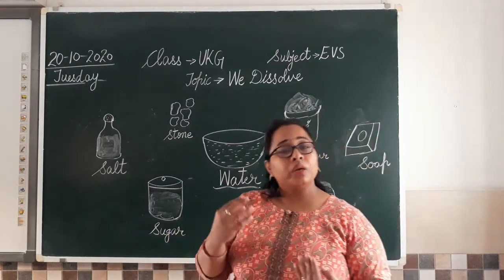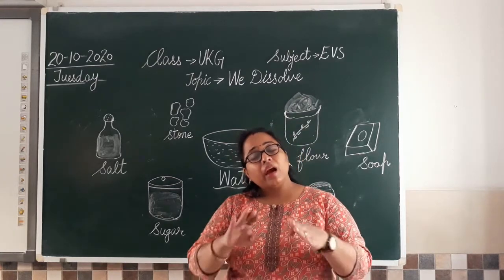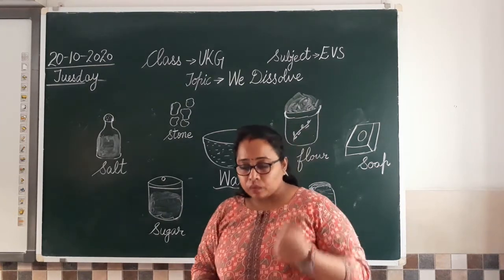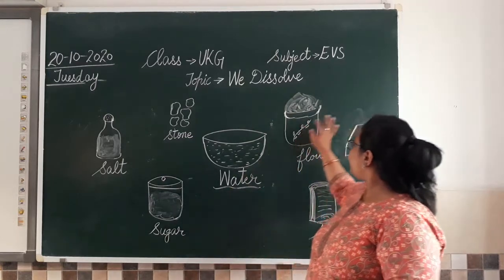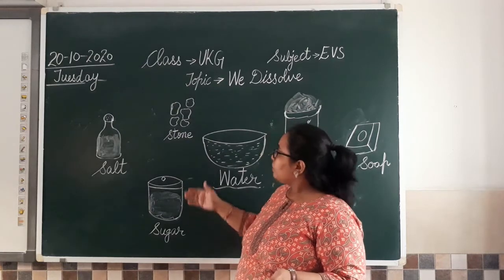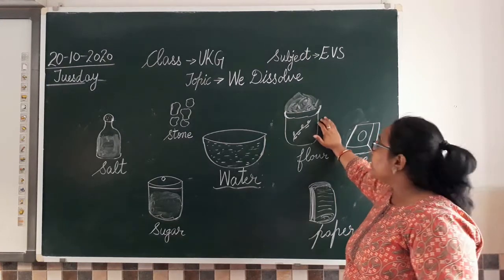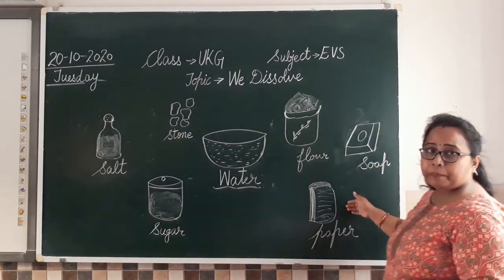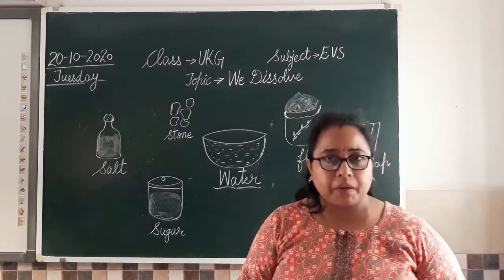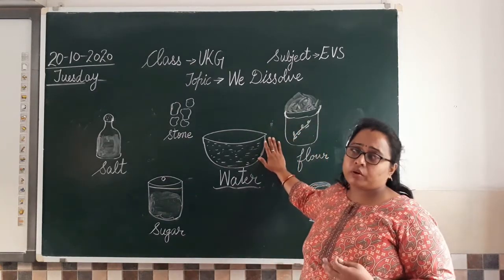So this is the meaning of dissolve. Dissolve means जब कोई भी चीज वाटर में मिक्स हो जाती है, उसमें घुल जाती है, and we cannot separate it out, that thing gets dissolved. Clear? Now, what we have to do? We have few things with us, like we have salt, then we have sugar, we have stone, then we have flour. What is flour? Atta. Then we have soap, we have paper. So paper can be any paper, it can be a newspaper, tissue paper, any waste paper. Clear? What we are going to do, we are going to take few bowls of water.